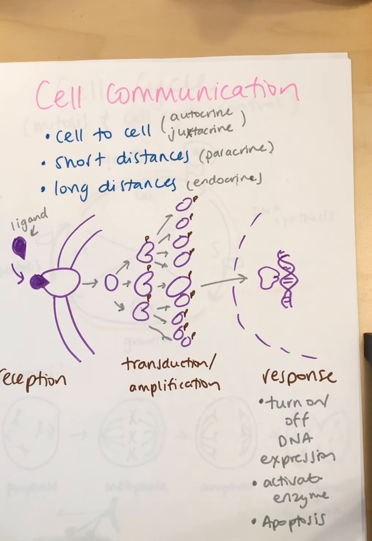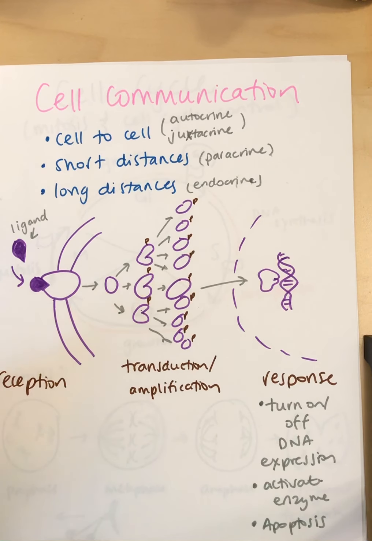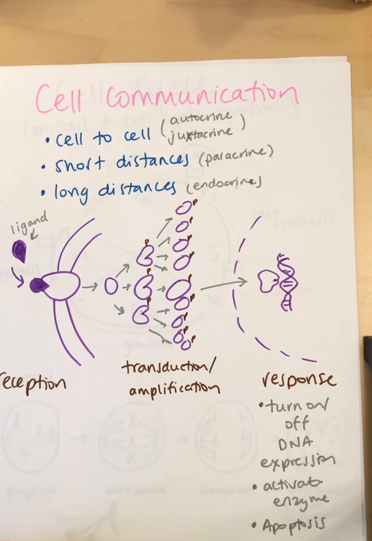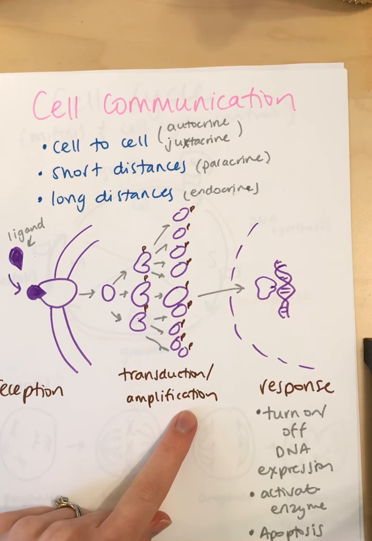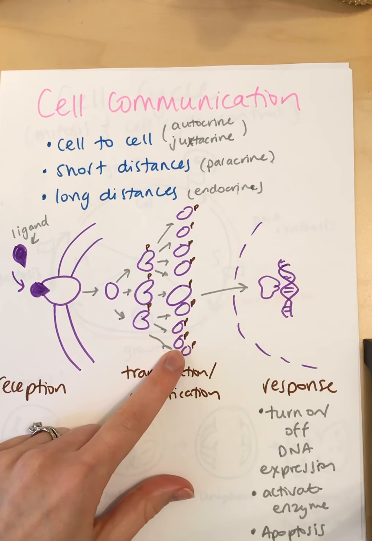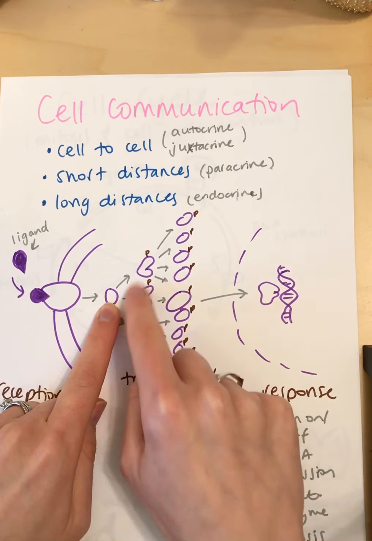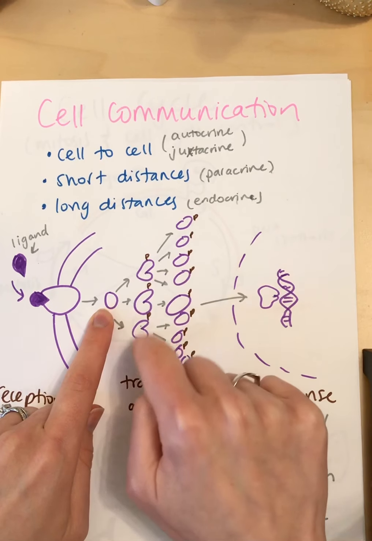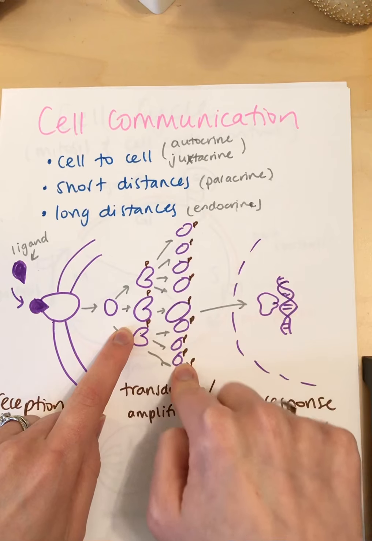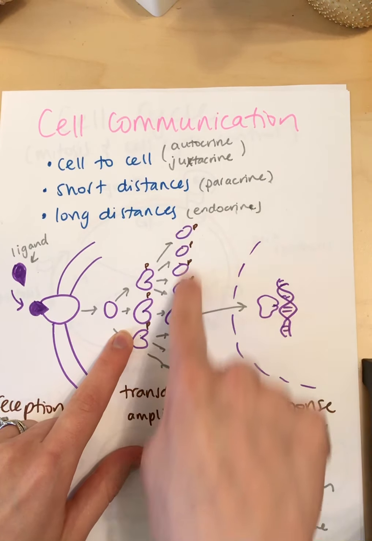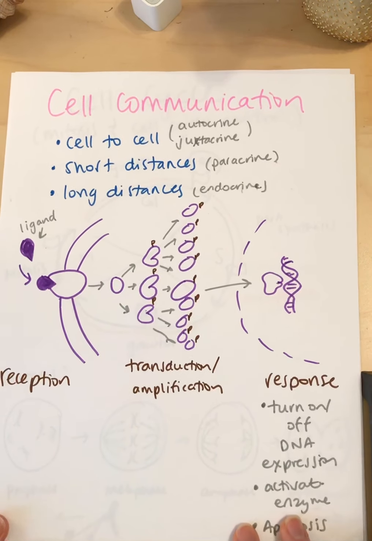In all cases, when the ligand binds with the receptor on a cell, we call that reception. And that triggers transduction in the cell, which often involves amplification and a phosphorylation cascade. So you may remember one protein might phosphorylate another protein, and this one protein can phosphorylate many, and then these phosphorylated proteins can phosphorylate many of the next kind. And those phosphorylated proteins carry out the action that is dictated by that cell communication.